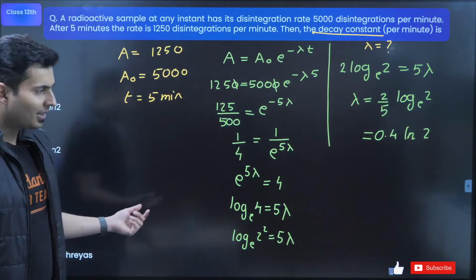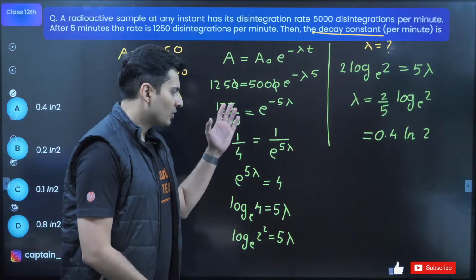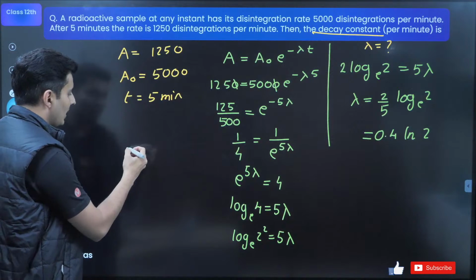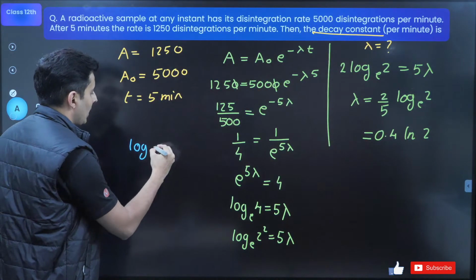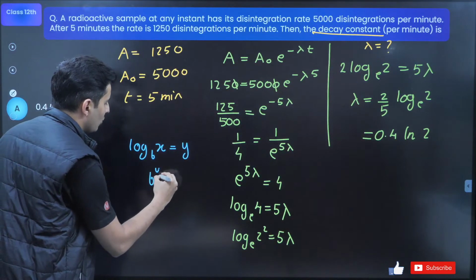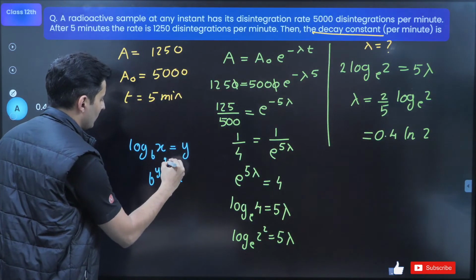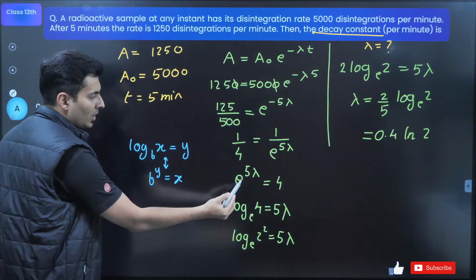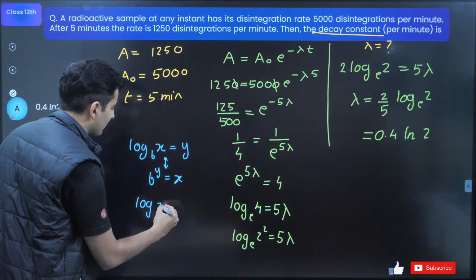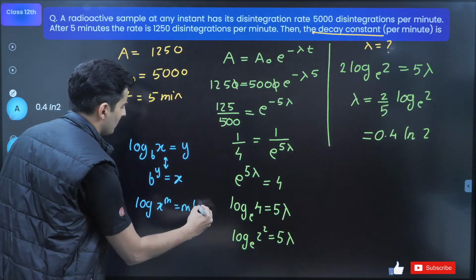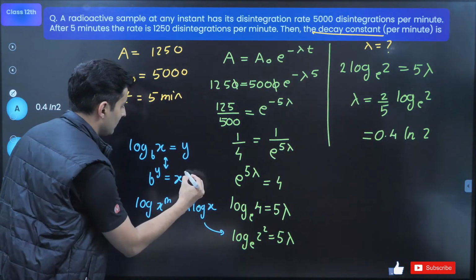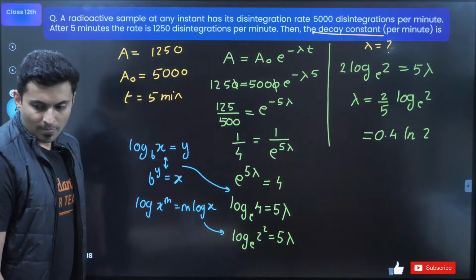That's right. Perfect. Everybody with me? Understood? So you need to know a little bit of logs. What are the different things of log that I have used? So guys, log of x to the base b, if it is y, that means b raised to y is equal to x. So from this to this or this to this transformation you should know. And here I have used log of x raised to m is m times log of x. That is another formula that I have used over here.